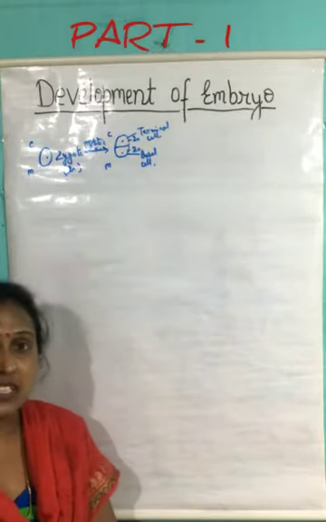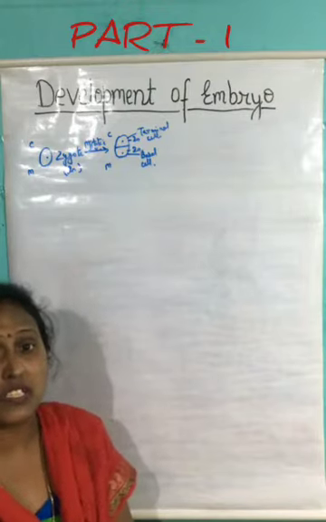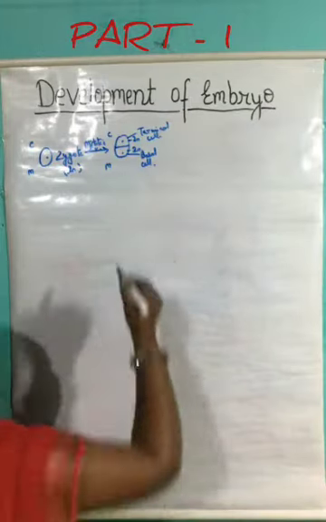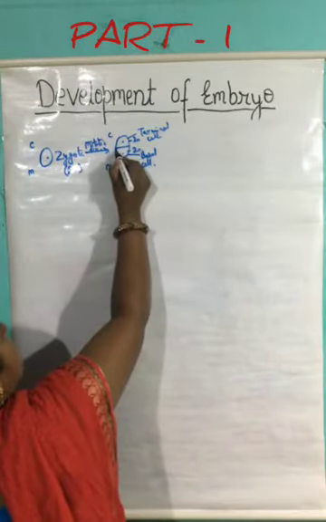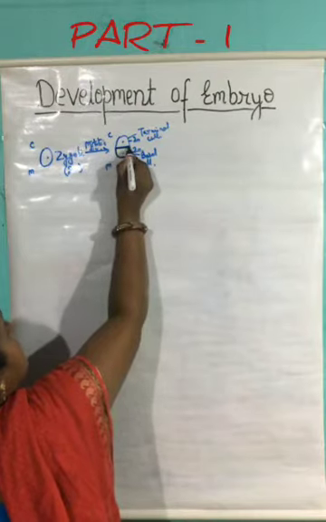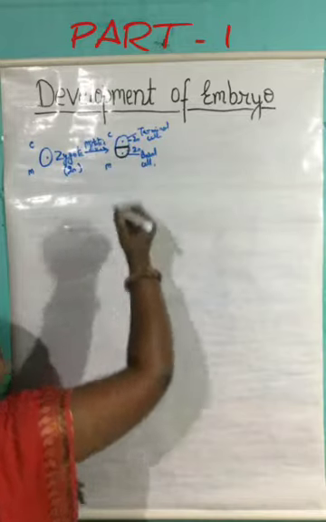Now, after this, the further division takes place, but first of all, the division of the basal cell will take place. For that, it will be better to separate the basal cell from the terminal cell. The black colored structure is going to represent the basal cell.